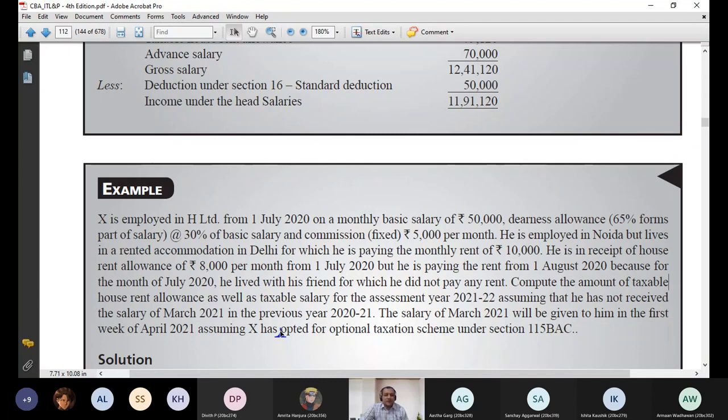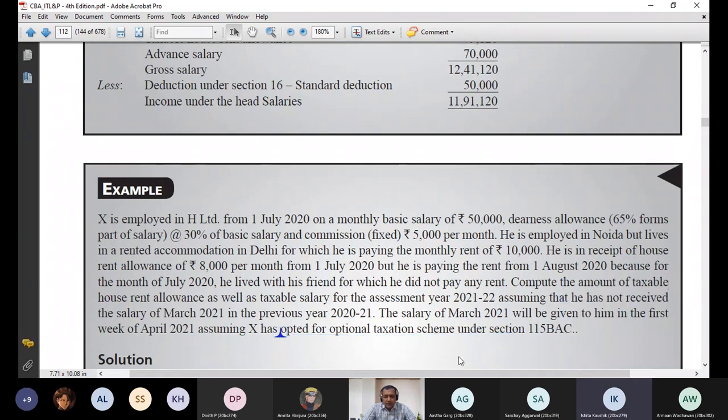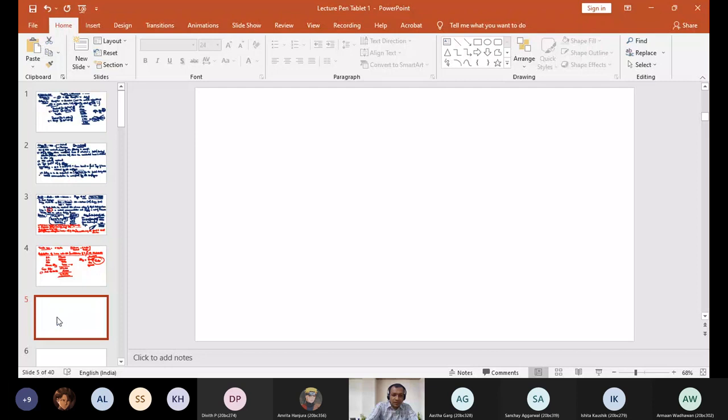Now let me start doing this case. You make one change: assuming X has not opted for optional taxation scheme. Have you noted this change? Please unmute and reply. X has not opted, NOT. Yes, sir, noted. Okay. Now let us start solving this question. I will solve it. You only proceed along with me.